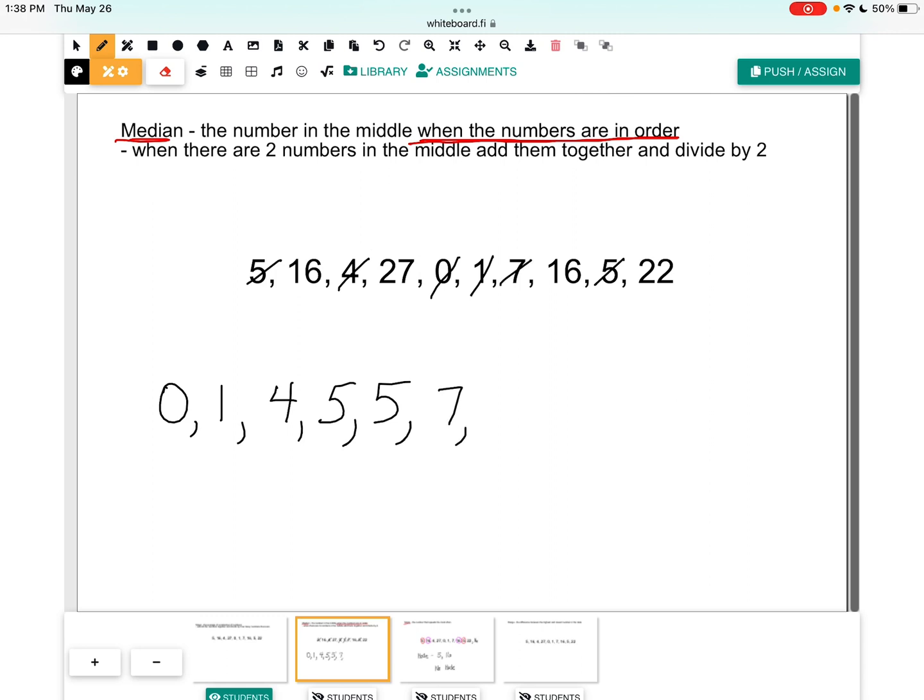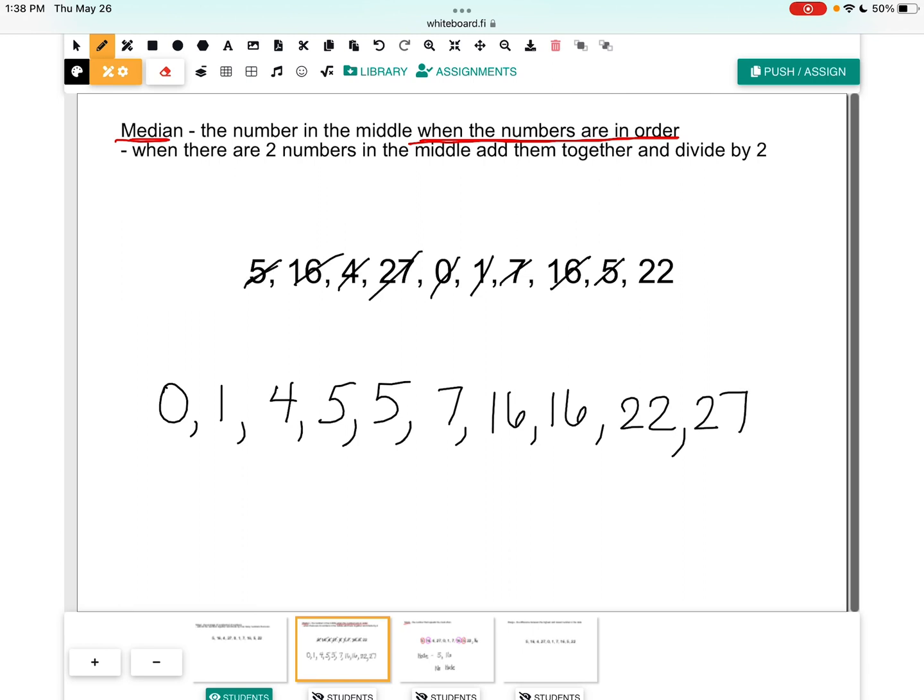And the cool thing is, if you forget a number, so for example, if I go straight to 22, we can squish things in or we can erase it and go backwards. Okay, so now I've got 16 two times. Go, 22, 27. Now one thing I do like to do is go back and check.